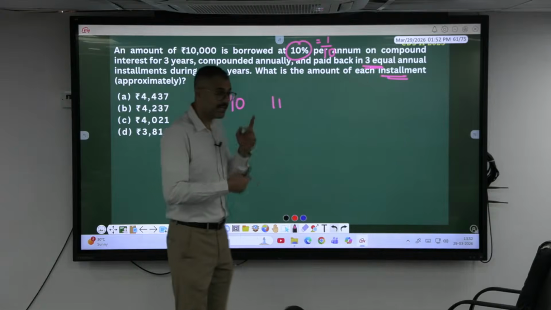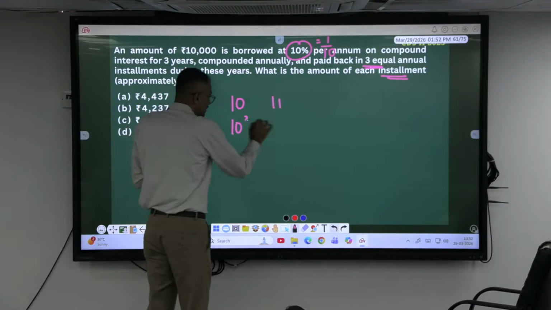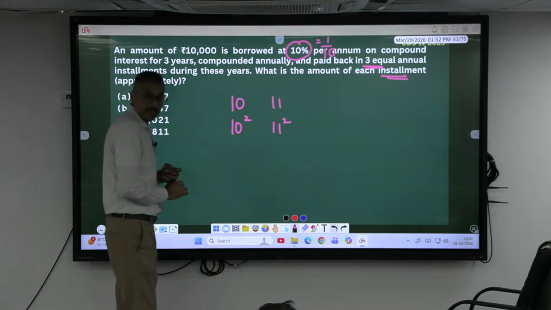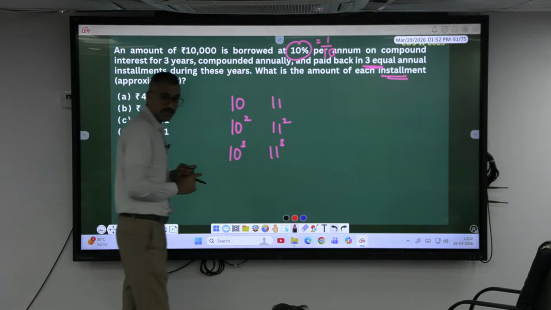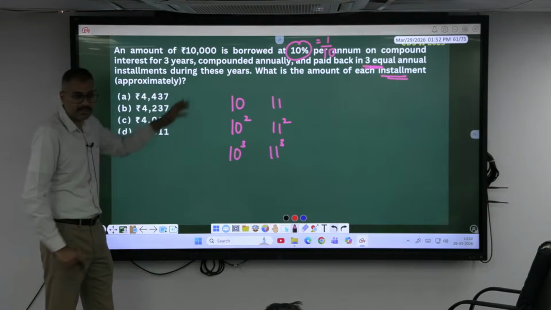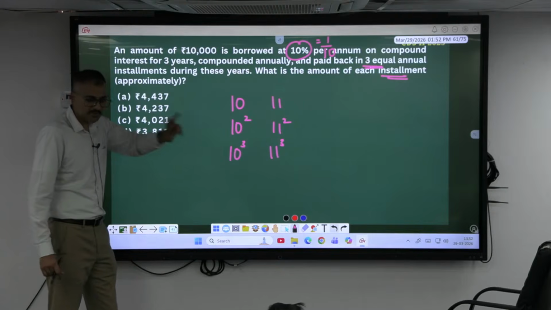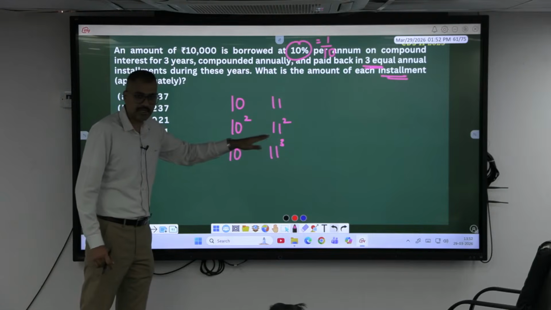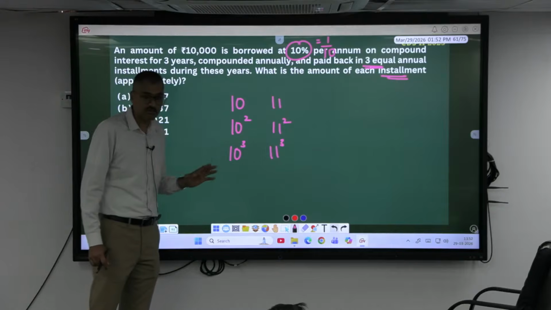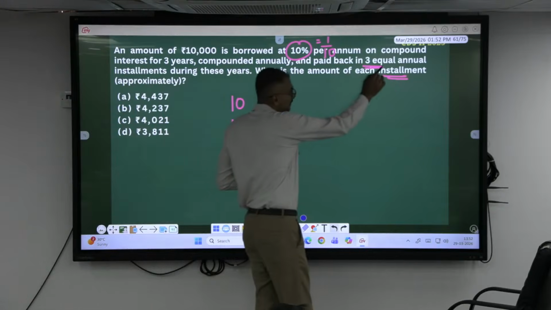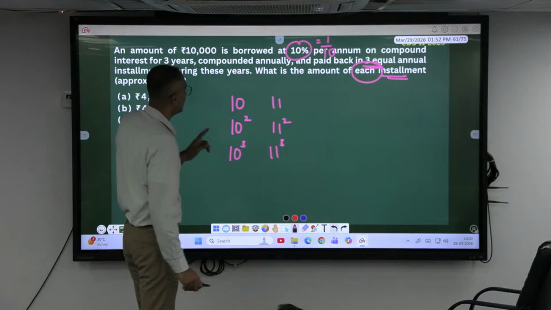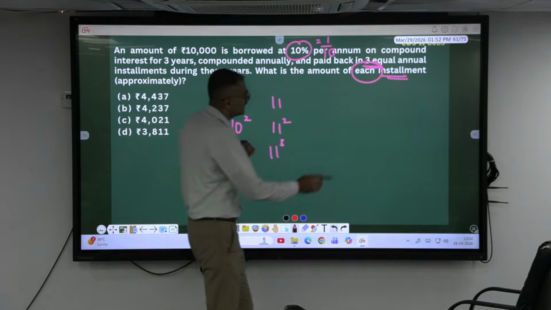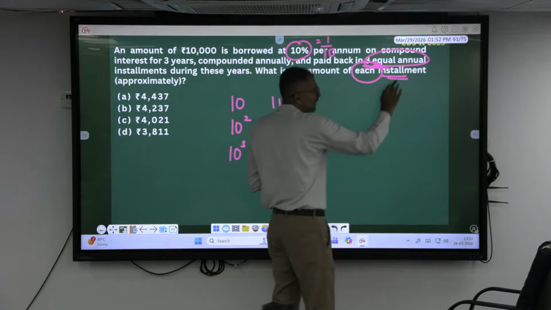Second year, if it goes, this becomes 10 square and this becomes 11 square. Third year, if you are going, this becomes 10 cube and this becomes 11 cube. Remember this. I don't go into detail with these concepts as of now. If it is 2 years, 10 square, 11 square. If it is 3 years, 10 cube, 11 cube. But he says all the installments are what? Equal. What is the amount of each installment if they are equal installments? Because he says 3 equal annual installments, right?